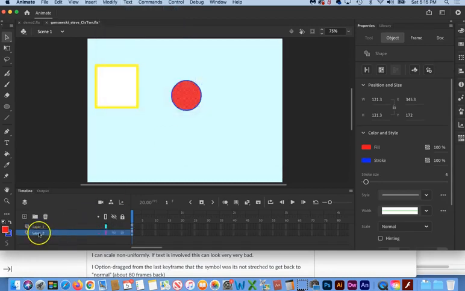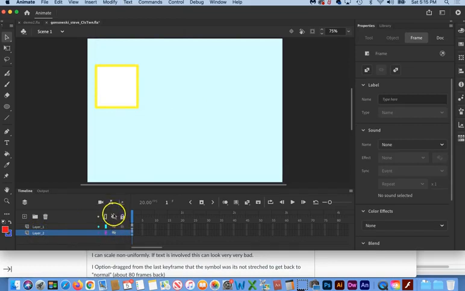And you can see what happens is it created another layer. And if we toggle the eyeballs of the layer, we can see that it is on layer 2, and then we have our original rectangle or square on layer 1.